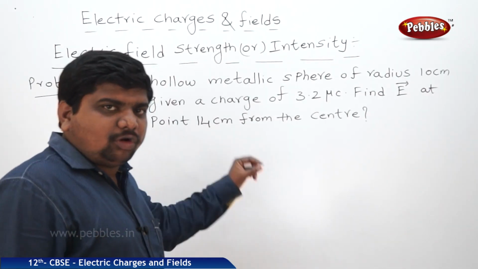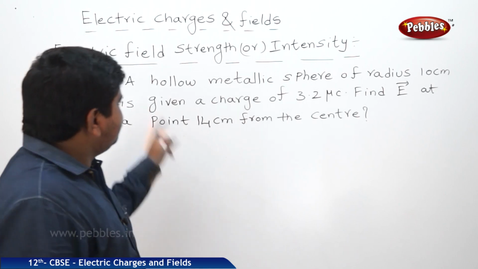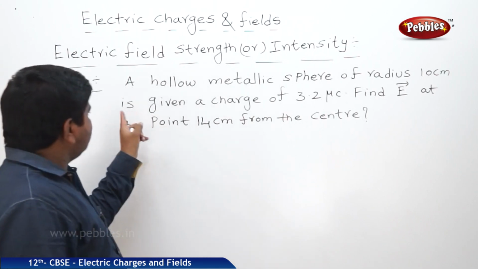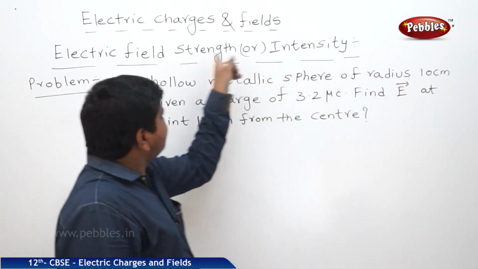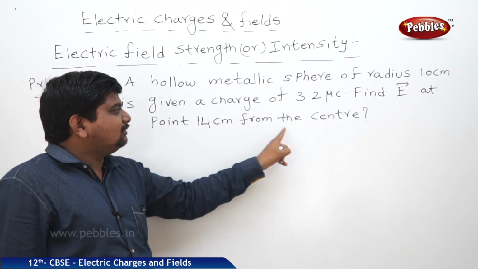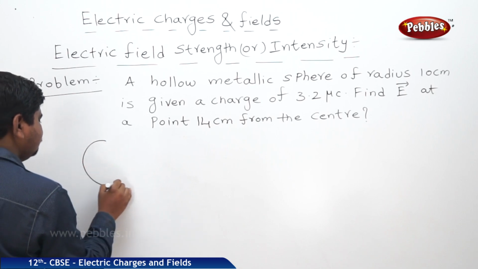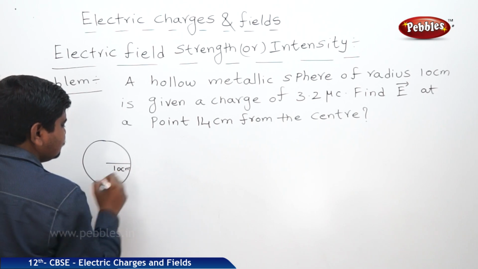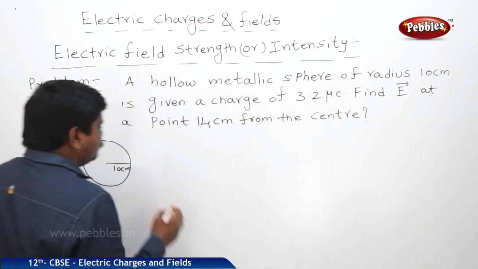Now we are watching one problem which is related to the discussed concept, nothing but the electric field strength or intensity. See the question: a hollow metallic sphere of radius 10 centimeters is given a charge of 3.2 microcoulombs. Find E bar, nothing but the electric field strength or intensity at a point 14 centimeter from the center. That means this is the sphere. The radius of the sphere is 10 centimeters. This sphere was charged with 3.2 microcoulombs of charge.